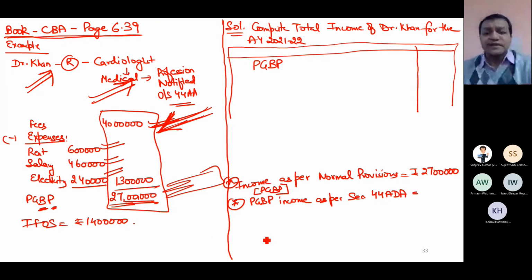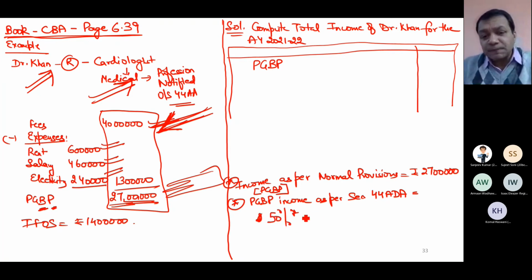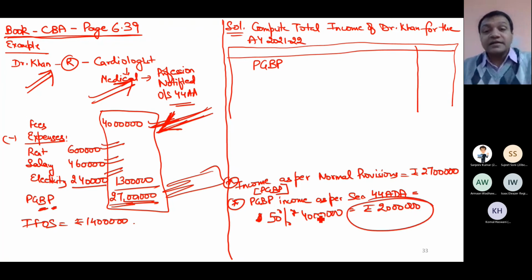If this is the case, I can directly advise Dr. Khan: why pay on 27 lakh, because our provision says 50% of receipt can directly be taken as PGBP. So which option is better? 44ADA. In the previous question, the normal provision was better, and now in this case, the special provision is better.